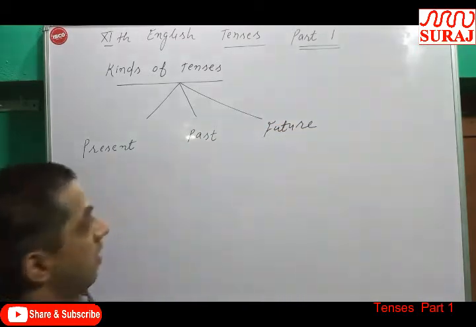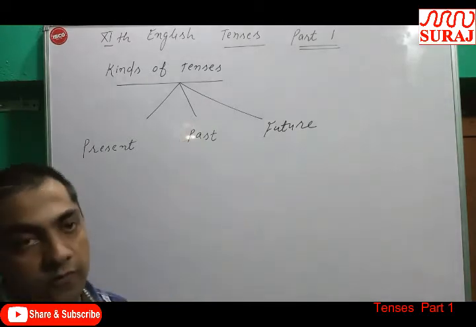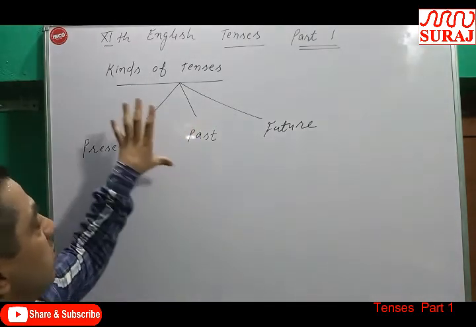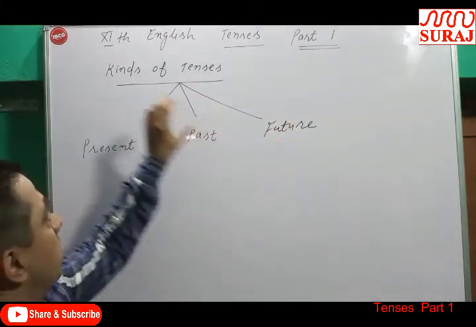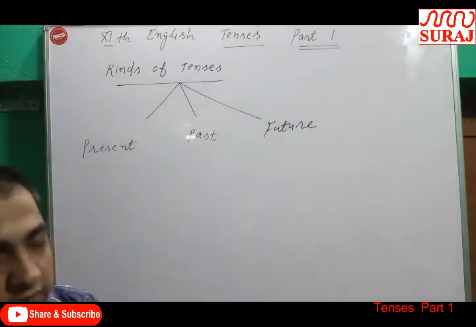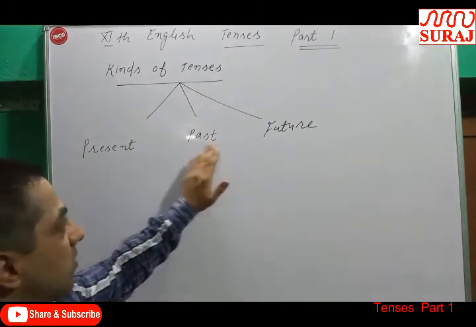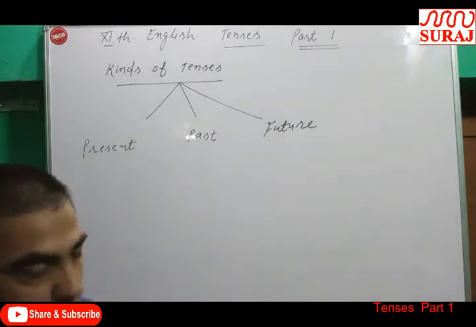After the definition of tense, now I am going to tell you how many kinds of tenses there are. Tenses are of three types: present, past and future.